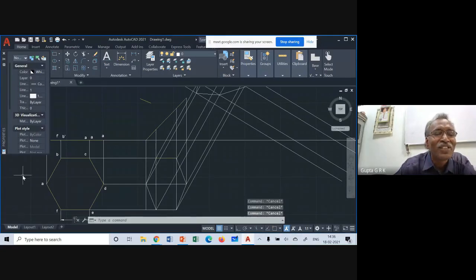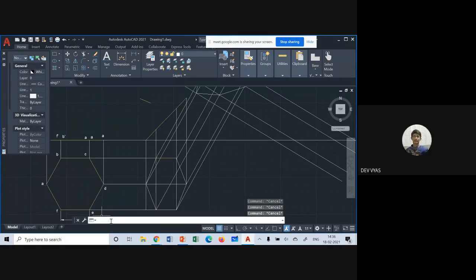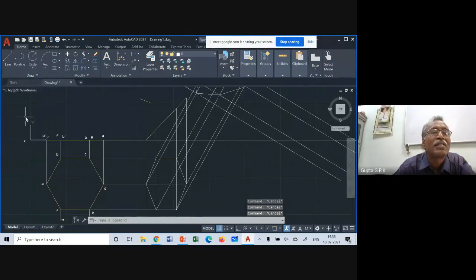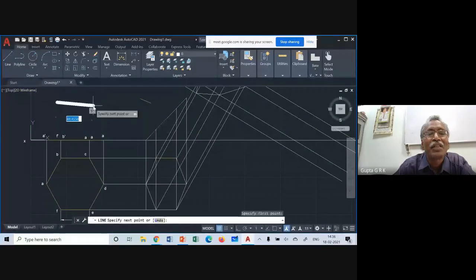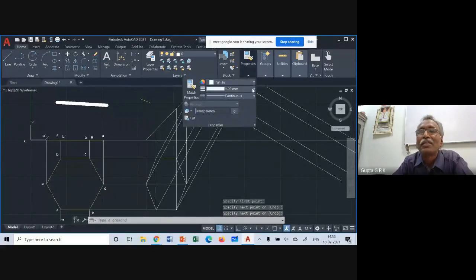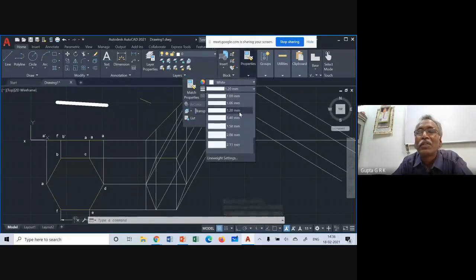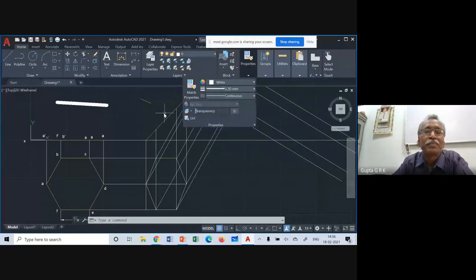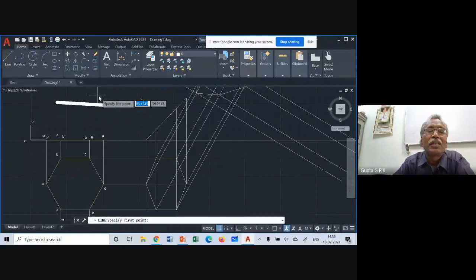Sir, there is a small cross at the top, sir. Top of that window. Okay, now suppose I draw a line, it is coming like this. I think it will come like this. So 1 point will be too much, so I will take 0.3. And if I take a line, it is coming like this. You can change this thickness like that.